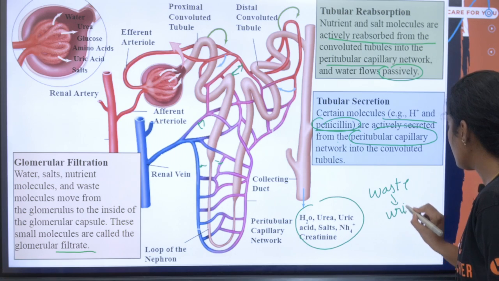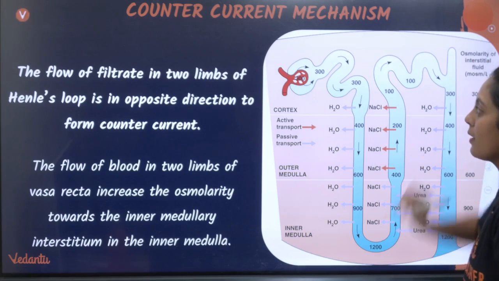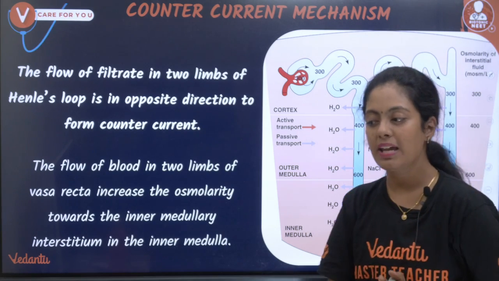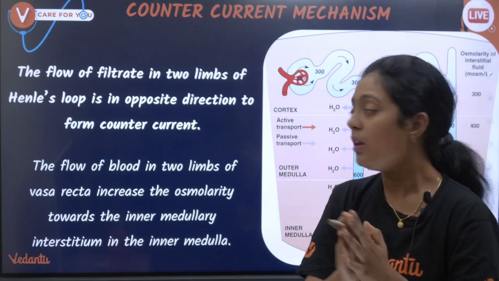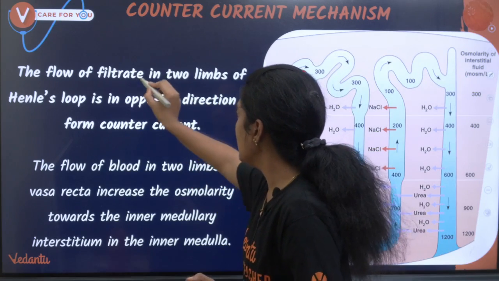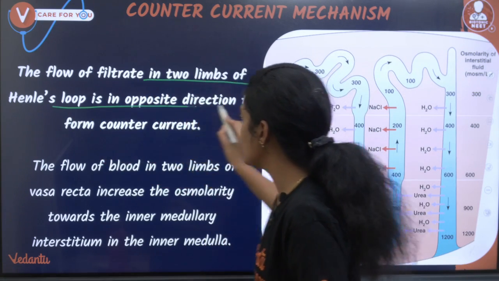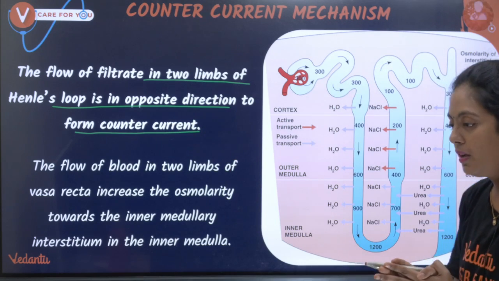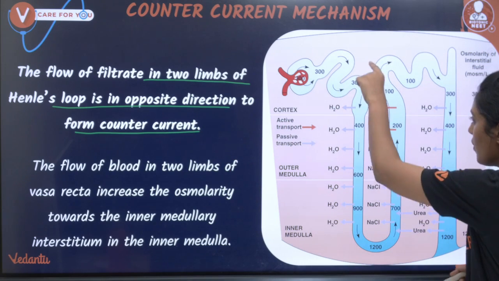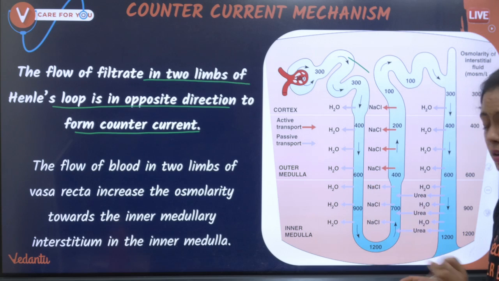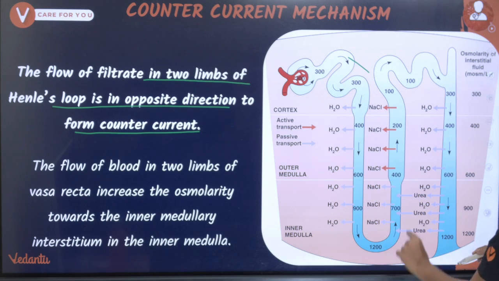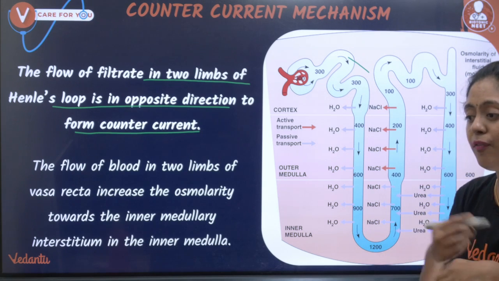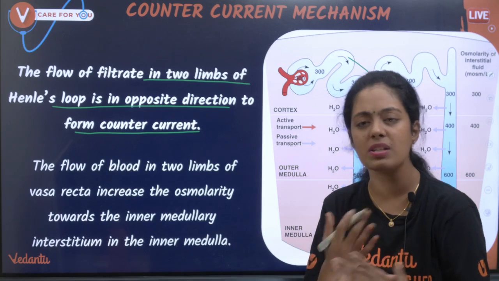Okay, very important topic. Yes, counter current mechanism. இதை வந்து நான் clear-ஆ சொல்லி கொடுக்கிறேன். The flow of filtrate in the two limbs of Henle's loop is in opposite direction to form a counter current. Okay, so இங்க வந்து இதுதான் உங்களோட nephron. So nephron descending limb இருக்கு, ascending limb இருக்கு. The flow of filtrate is in the opposite direction.